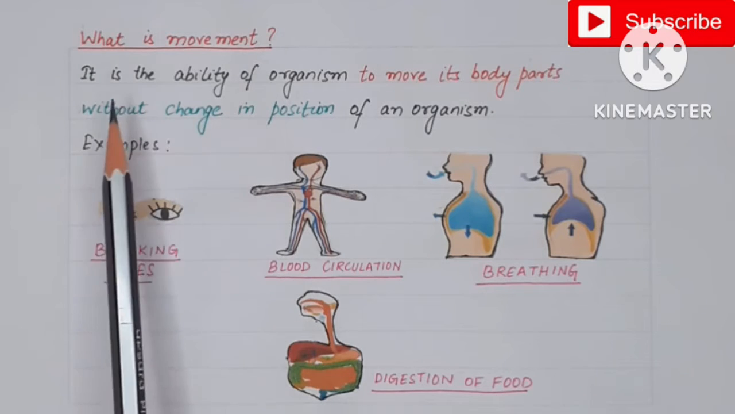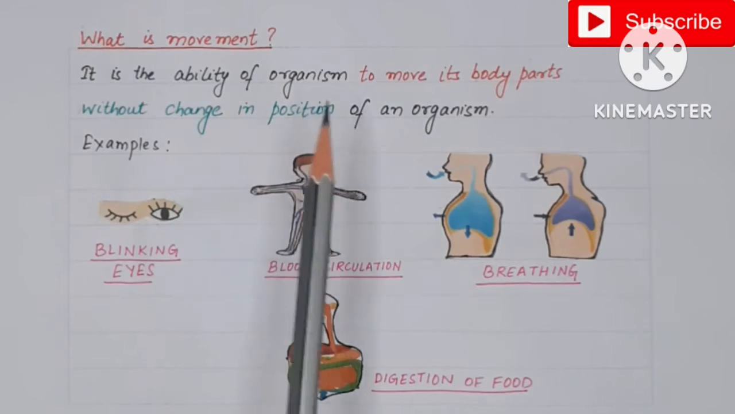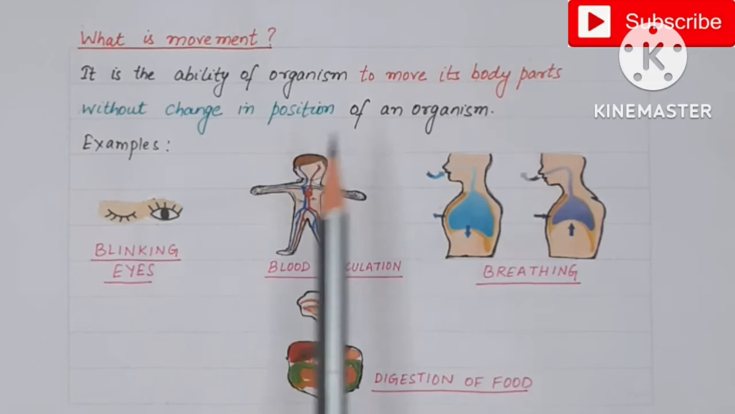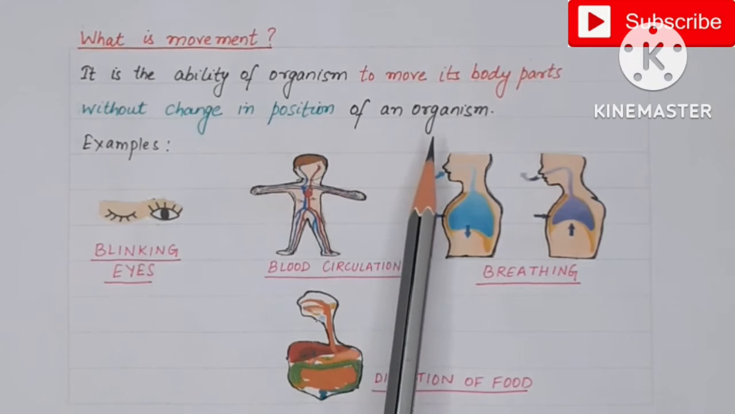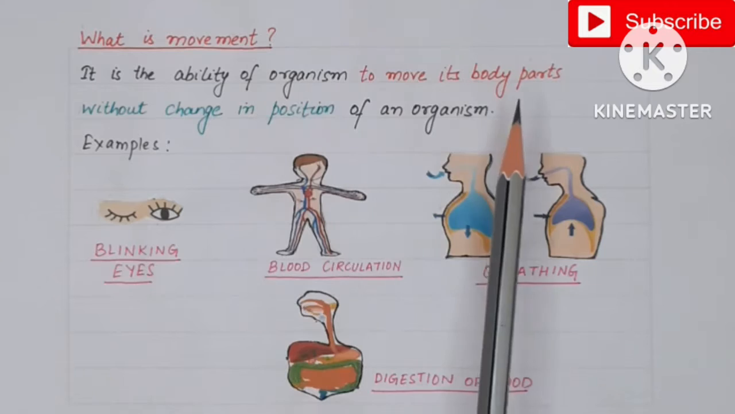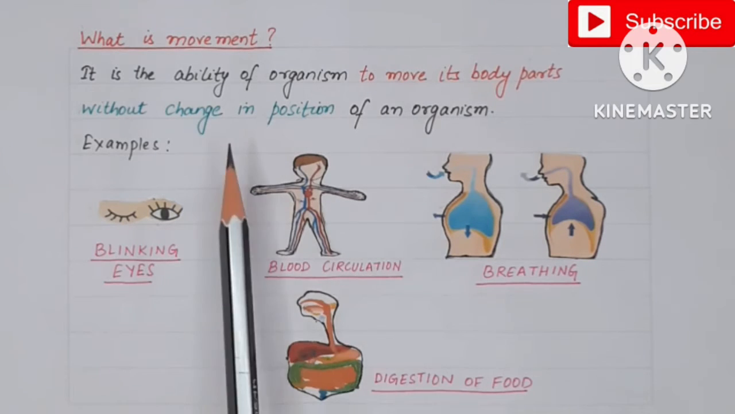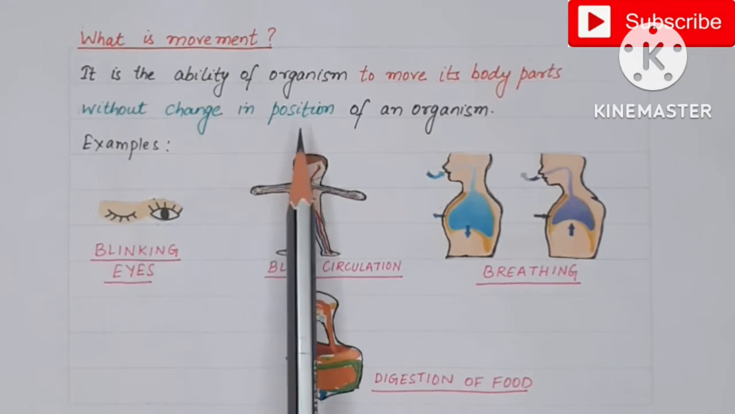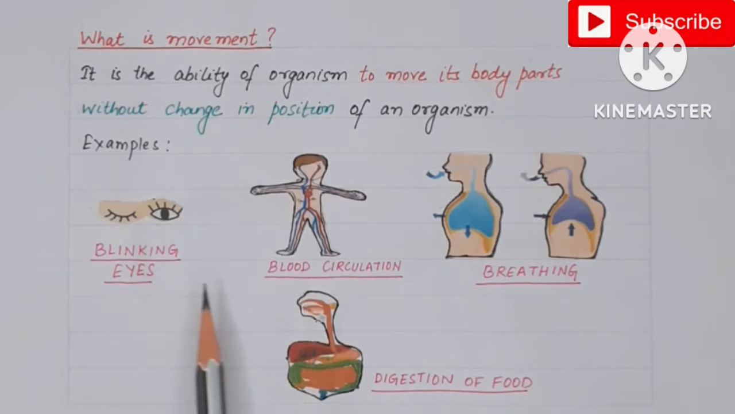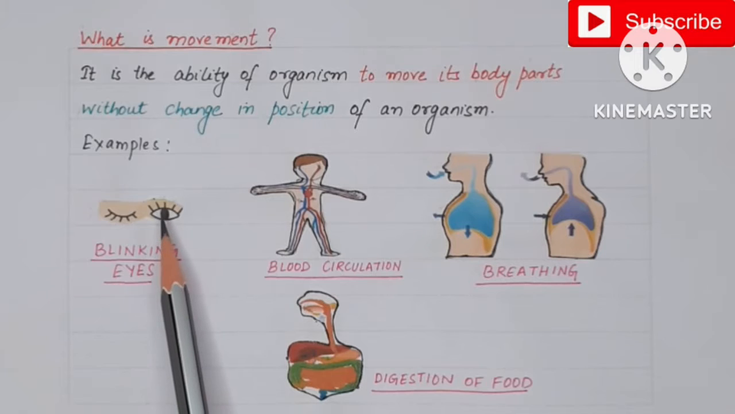Now, what is movement? Movement होता क्या है? It is the ability of the organism to move its body parts without the change in the position of an organism. तो movement में body parts move करते हैं लेकिन entire body जो होती है वो move नहीं करती. So here are the examples of so many movements that take place in our body while we remain seated at one place. One of such movements is the blinking of our eyes. When we blink our eyes, our eyelids move in the upward and the downward direction.